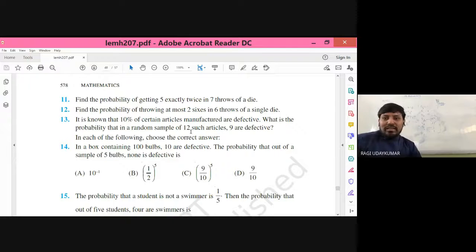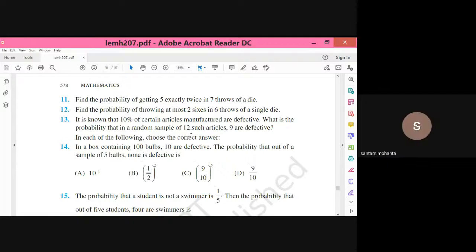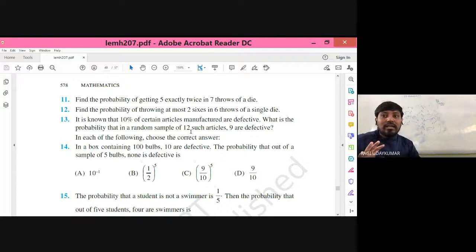Okay, understood. The statement is given for a certain number of articles. It is known that 10% means that for the company, in any number of articles, 10% are defective. Can more than 10% be defective? No, no. It is 10% defective in any number of articles. Here a sample of 12 articles is taken, so n is equal to 12.